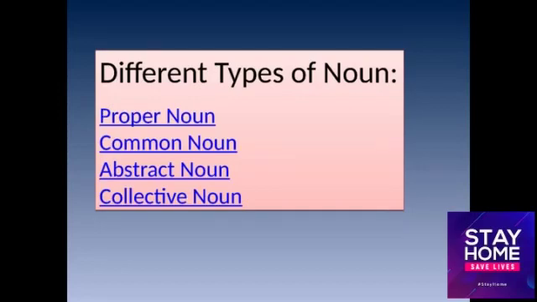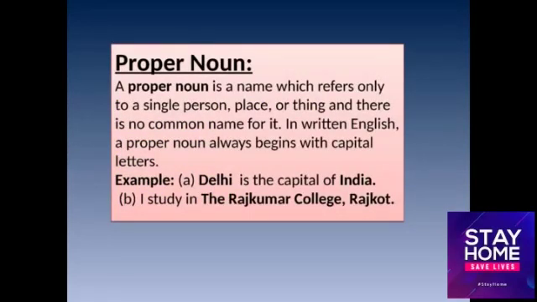Proper noun. A proper noun is a name which refers only to a single person, place or thing, and there is no common name for it. In written English, a proper noun always begins with a capital letter or capital letters. Proper nouns mean a specific name given to a person or place or thing. A specific name given to a person, place or thing is called a proper noun and it begins with a capital letter.